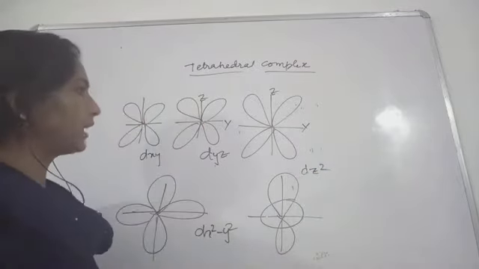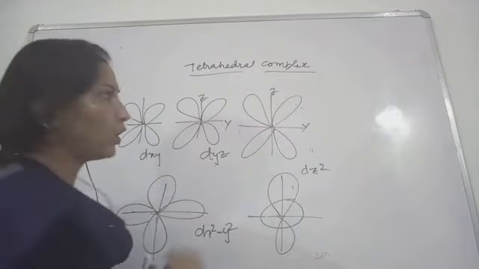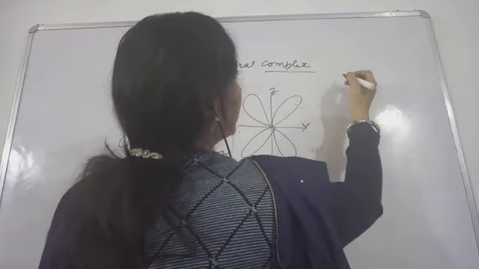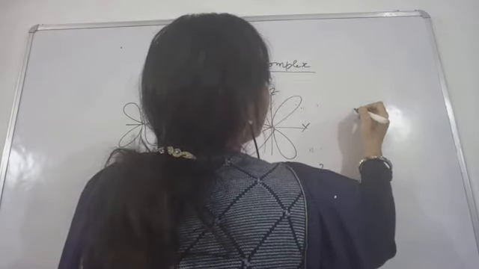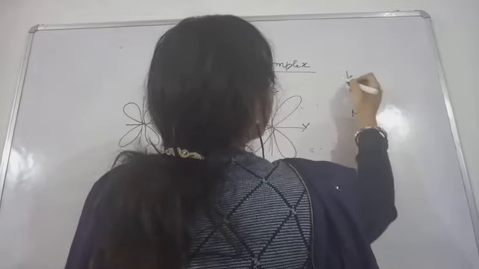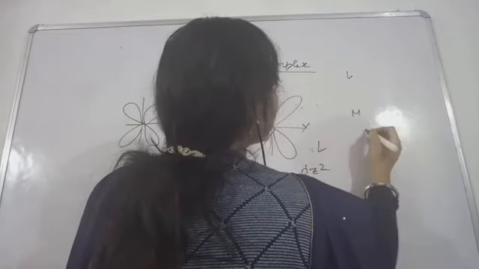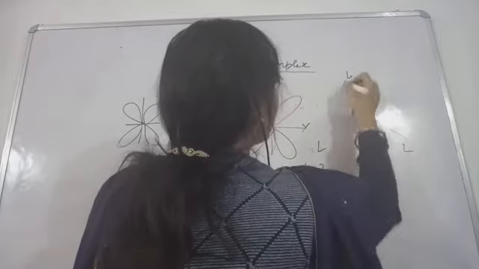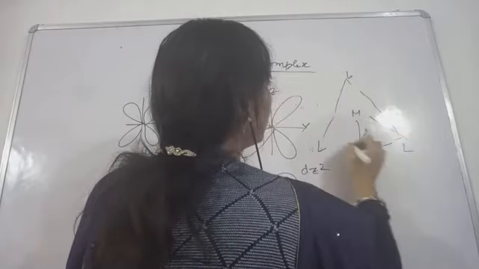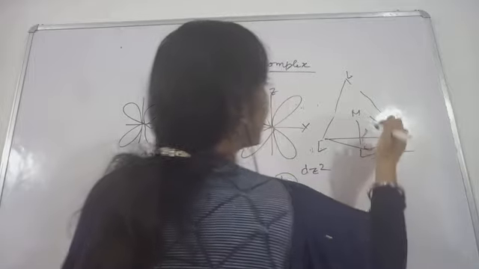Now in the case of a tetrahedral complex, what is the shape of a tetrahedral? Suppose you have a metal, the ligands are present here, here, here, and here. If you join the ligands, you get this kind of shape.